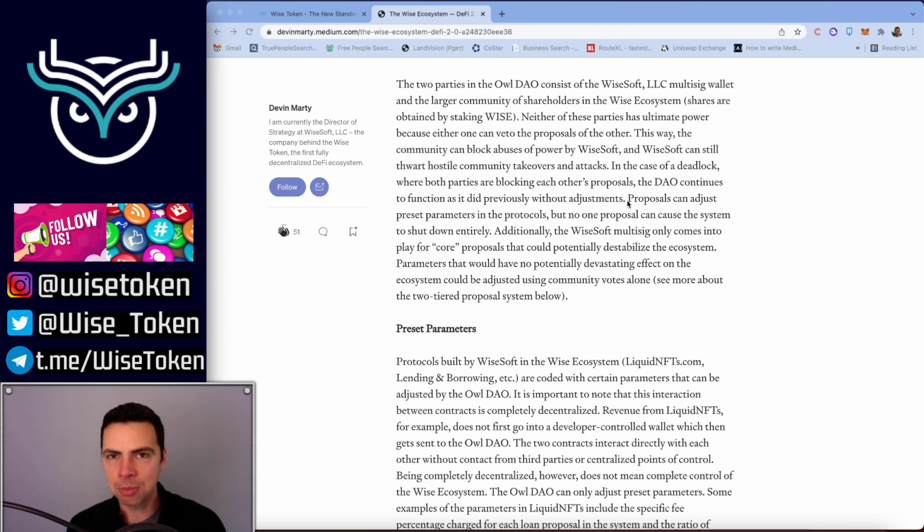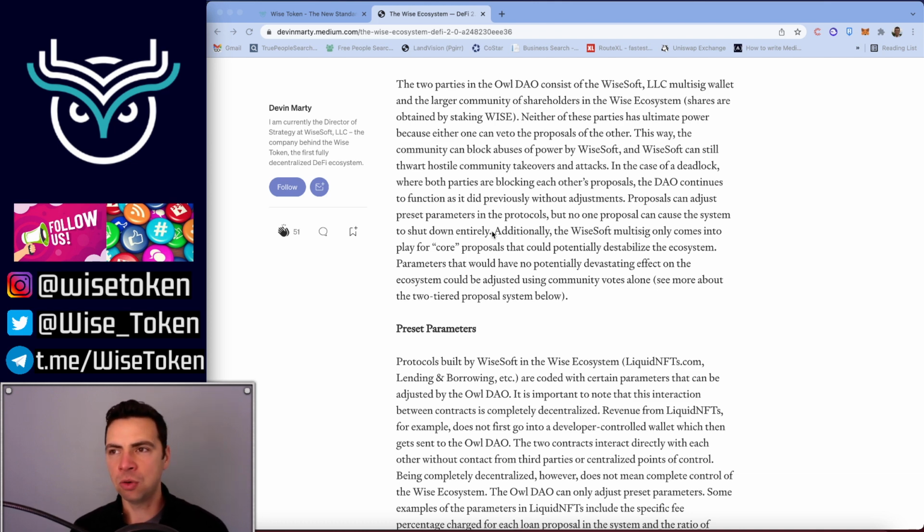That doesn't happen here, because remember, the Ysoft ecosystem is made up of autonomous smart contracts that are already pre-programmed to act a certain way. So if there's a deadlock on proposals, it just continues to work as it did before, no problems. Proposals can adjust preset parameters in the protocols, but no one proposal can cause the system to shut down entirely.